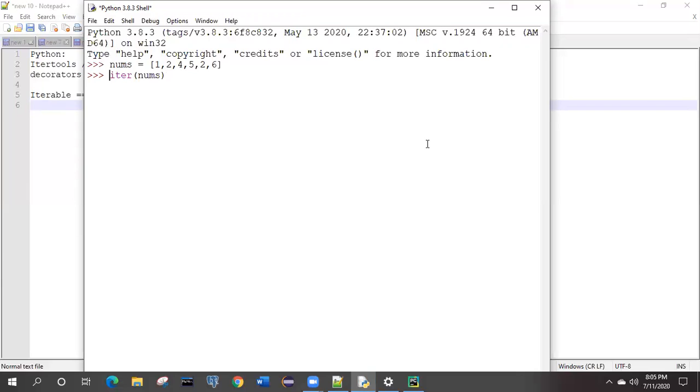If I execute this for the first time, it will give me the 0 index, then 1, then 2, then 3, till the end.